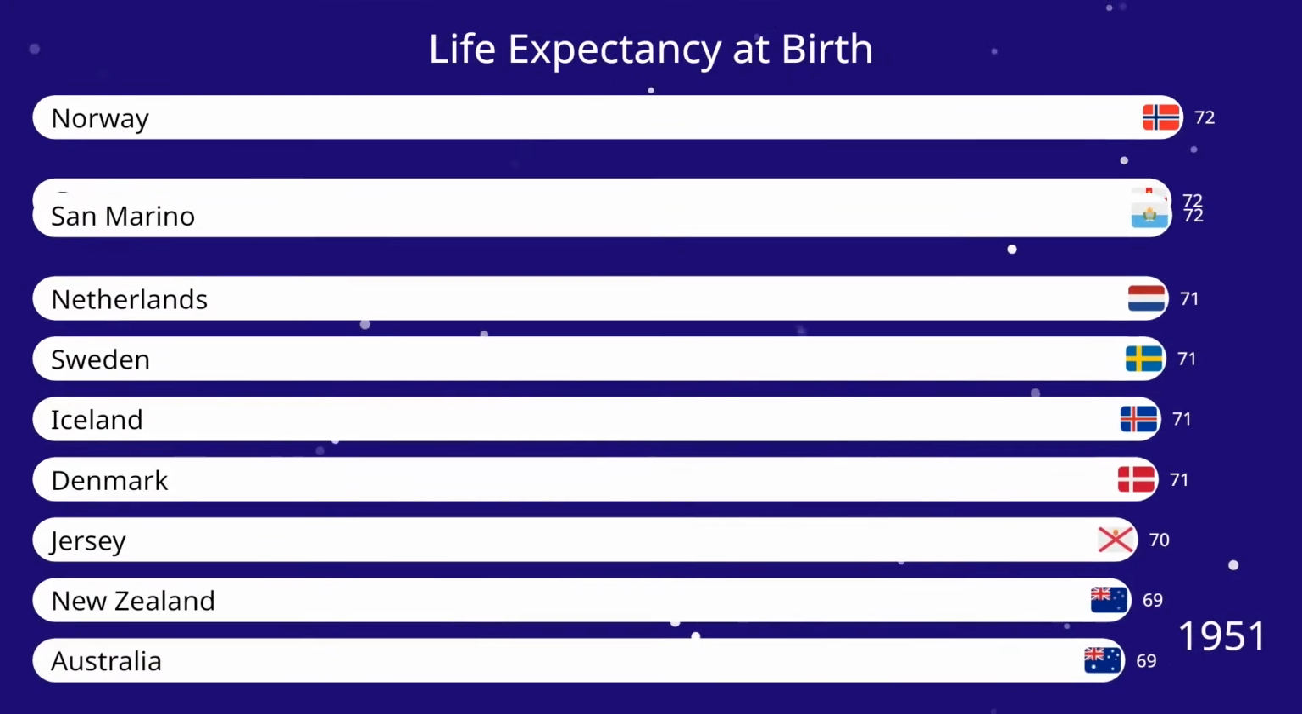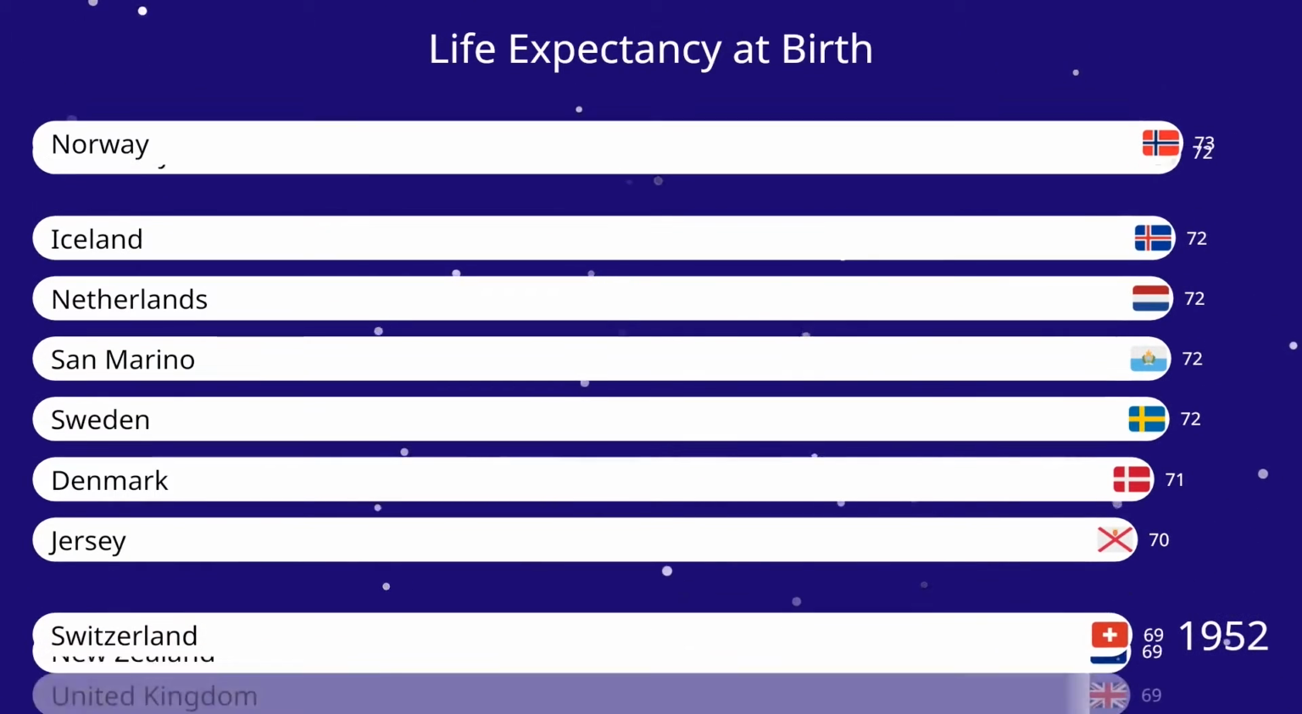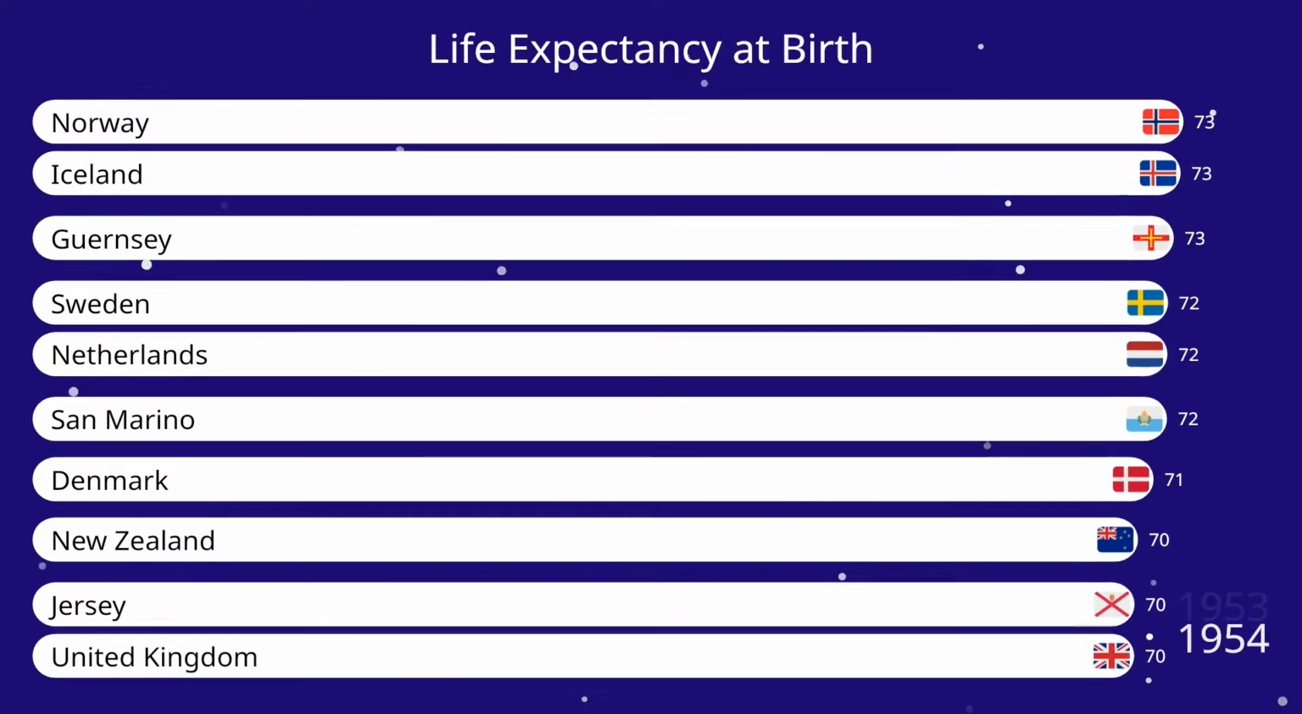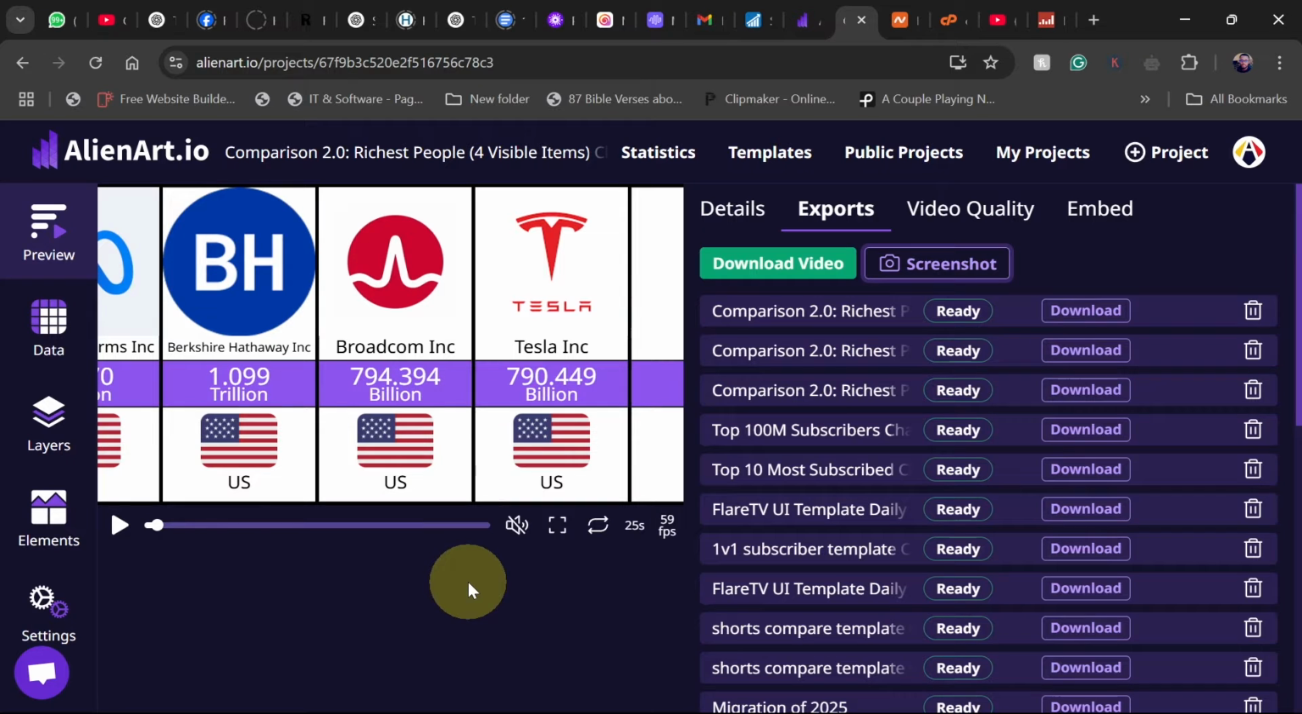Okay, so now we're going to use a platform called alienart.io. That is basically the platform I use to create this kind of video, and you can sign up and then start creating videos. There's a free version, there's also a paid version. Basically, it's going to give you some trial period where you can use the premium as well.